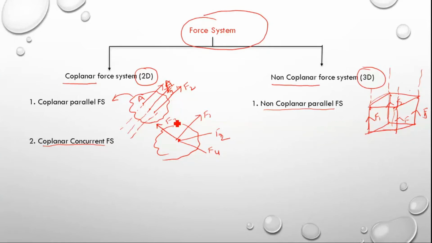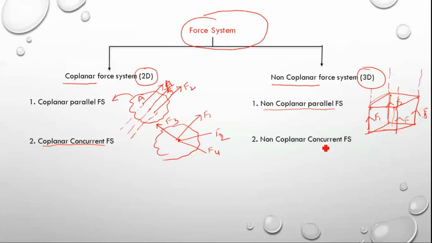If more than one force is acting and their lines of action meet at one point, then that force system is called a concurrent force system. If all forces are acting on a single plane, then the force system is called a coplanar concurrent force system.